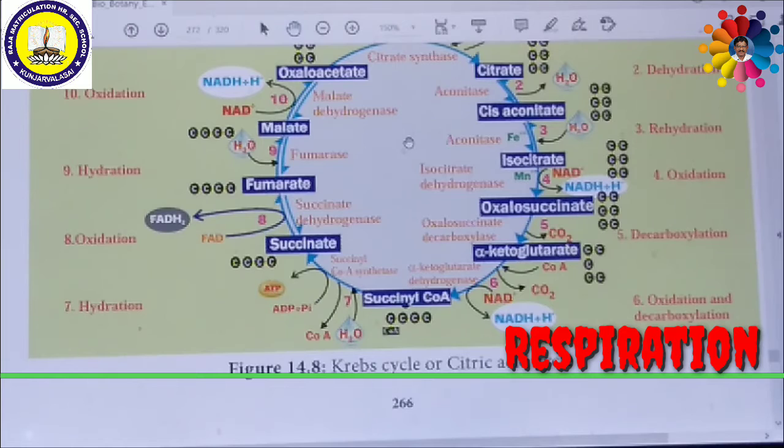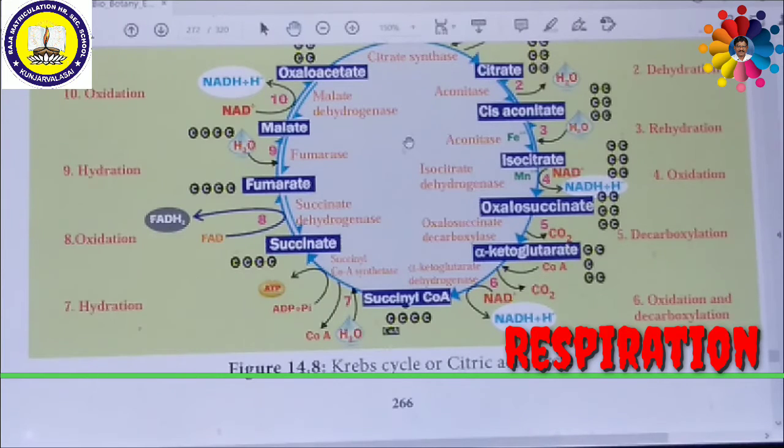So once again, the oxaloacetate is recycled. Hence it is recycled, and it is called the Krebs cycle. Sir Hans Krebs, who was a German scientist, was awarded the Nobel Prize for his discovery of the citric acid cycle. Hence, this cycle is also called the citric acid cycle.